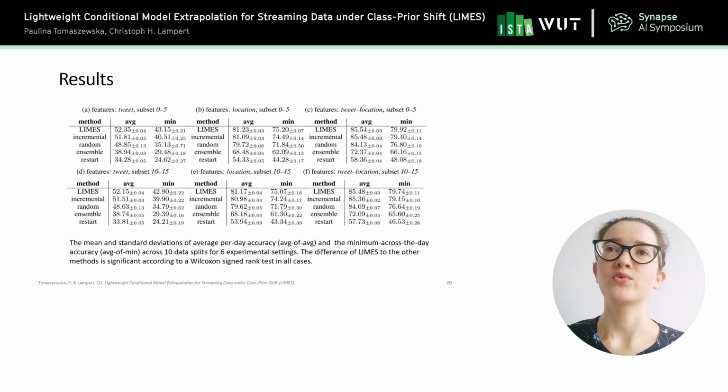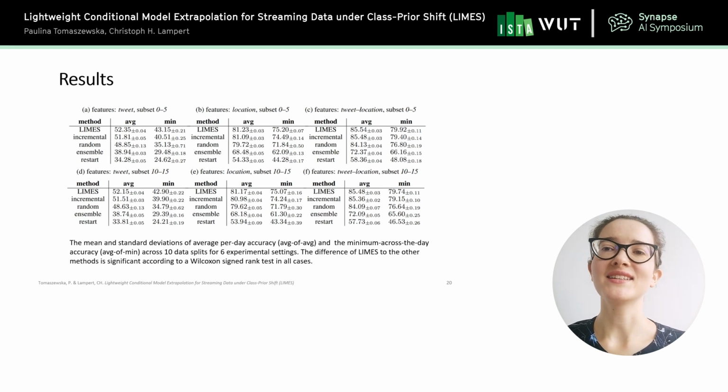And let's move forward. So we not only analyzed the results visually, but also in a more detailed way. And here we have 6 variants, because we had 3 different data sources. So the tweet, location and tweet plus location. And also we had 2 different subsets. So the subset early and subset late. And here we aggregated the results from 10 realizations. And we have 2 columns in each table. We have average and minimum. And average is actually the average of the average accuracy per day. And minimum here is the average of minimum accuracy across day.